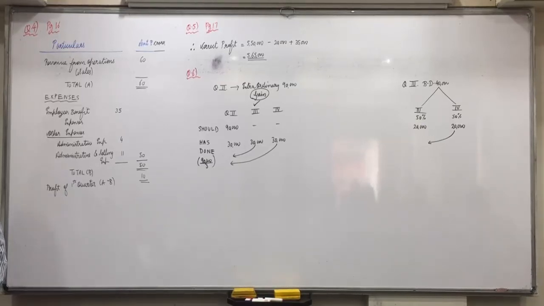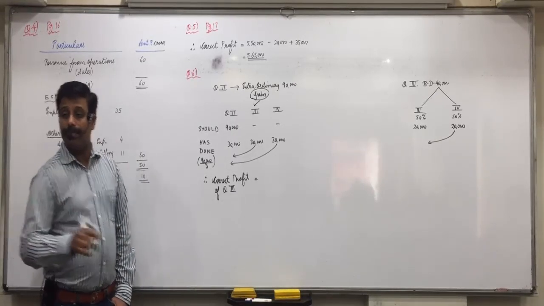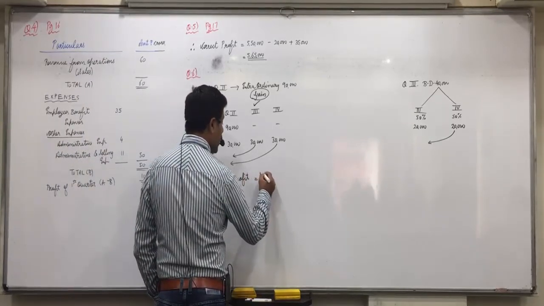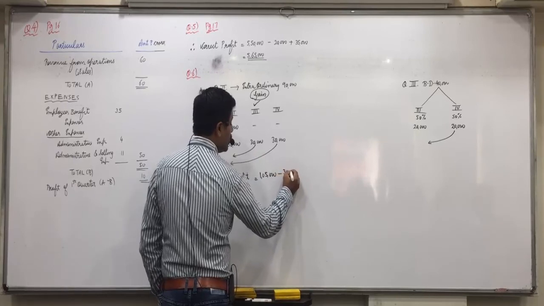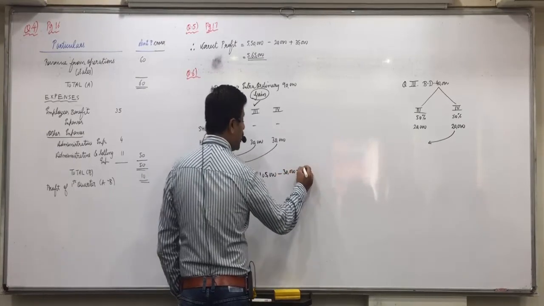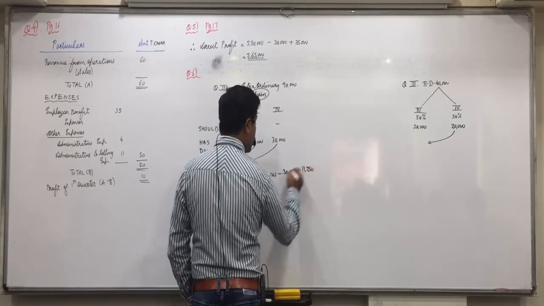So what will you do if the loss is removed from the quarter? Profit will increase. So thus, the quarter 3 profits will increase. Now what are the profits given at the top? 1,05,000. From that we will minus this 30,000 and we will add that loss which should not be taken, 11,250.